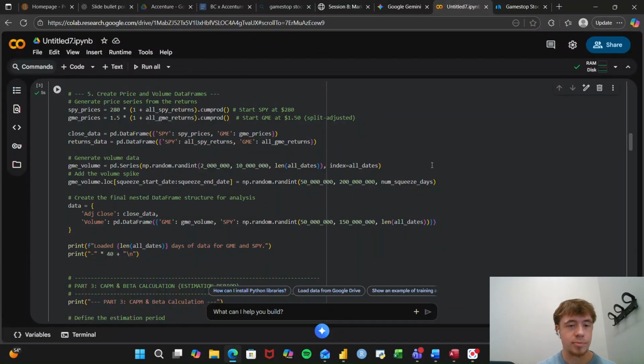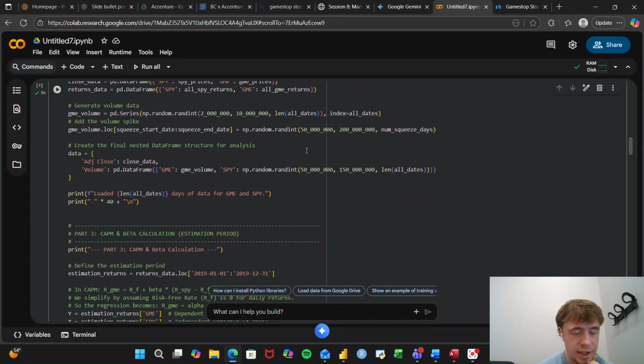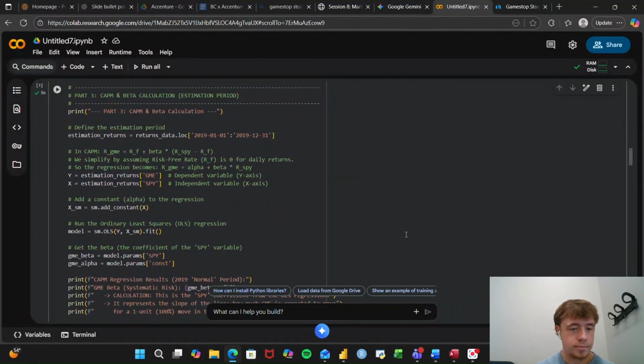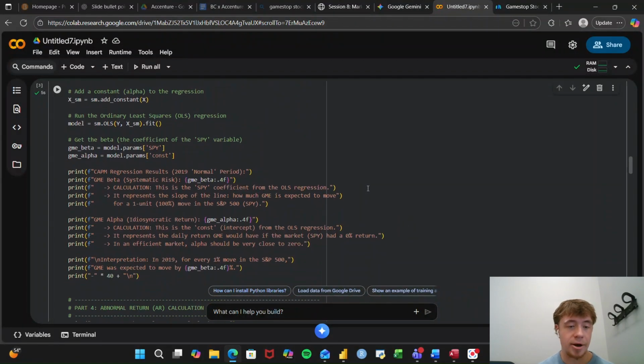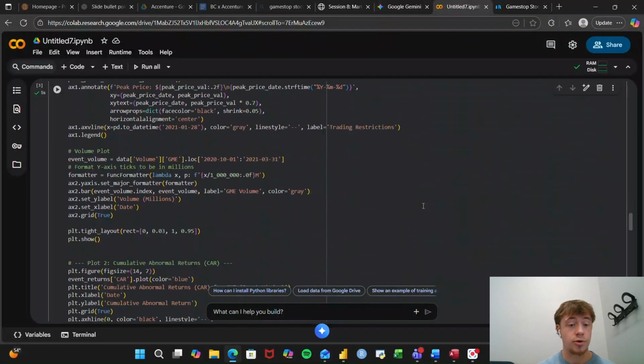And then here are the prices, calculating returns based on the split-adjusted price, and then more series data for specific dates. We're also comparing this to the S&P 500, which is the market itself essentially, and seeing how it was manipulated. And then all of these are just graphs.